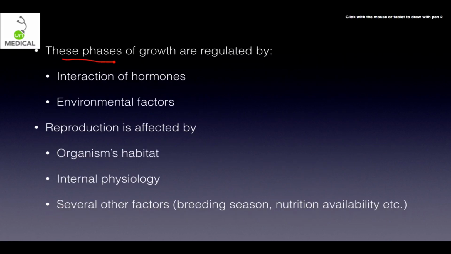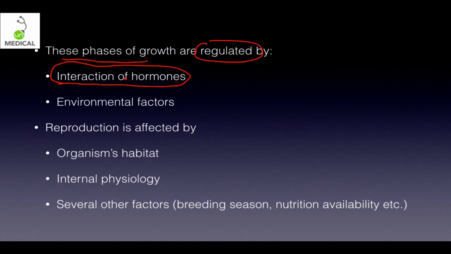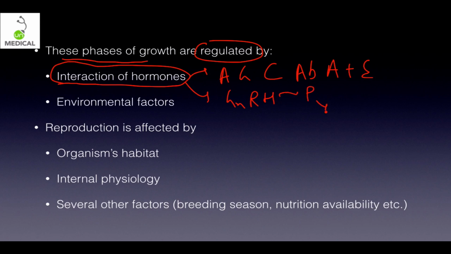Then these phases of growth are regulated by the interaction of hormones. In the case of plants, there are 5 hormones. We all know: auxin, gibberellin, cytokinin, abscisic acid, and ethylene. And in the case of human beings, it is GnRH, which is secreted by the hypothalamus. Then it goes to the pituitary, which releases LH. GnRH is gonadotropin releasing hormone.